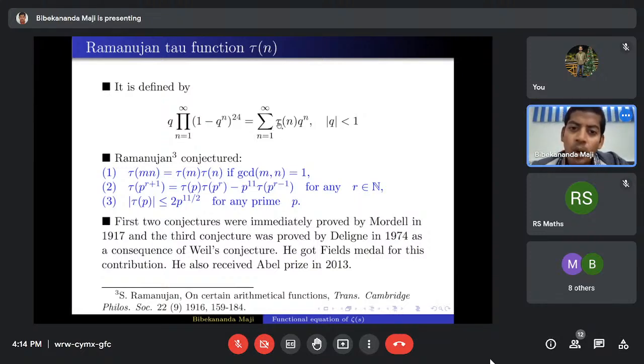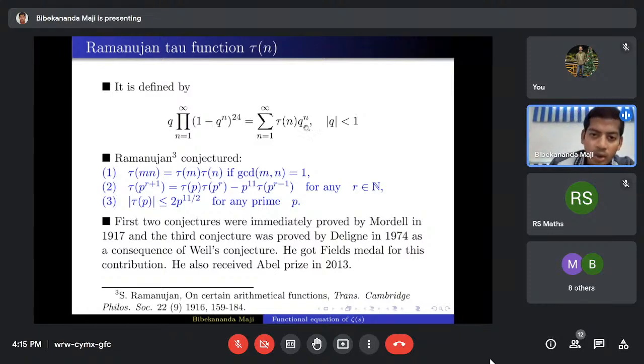Then one can try to evaluate the coefficient of q to the power n for some small values of n. Ramanujan did that. I think up to n equals 30 or 20, Ramanujan calculated values of this tau function. That means tau of 1 is 1, tau of 2 is some natural number, it may be a negative integer also.